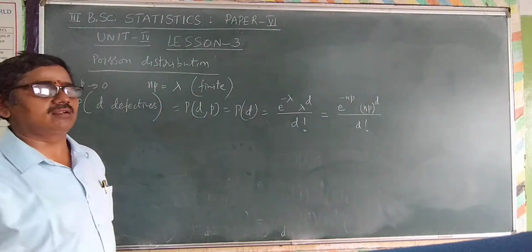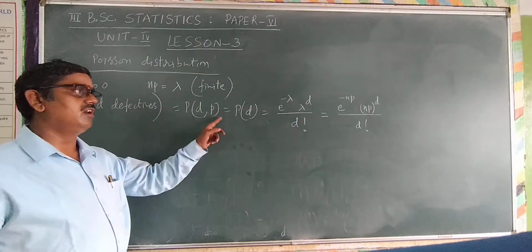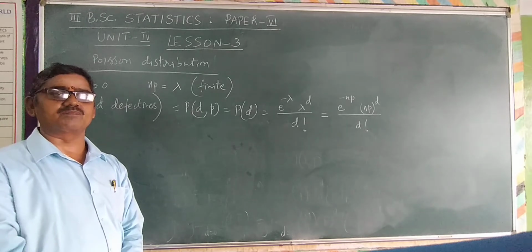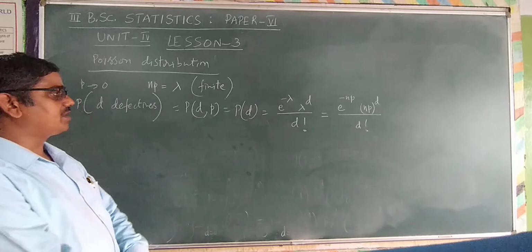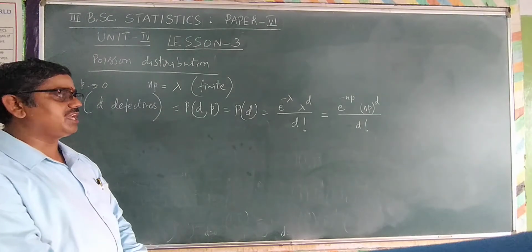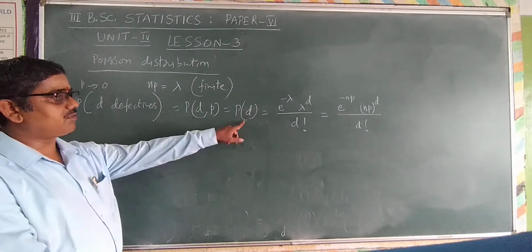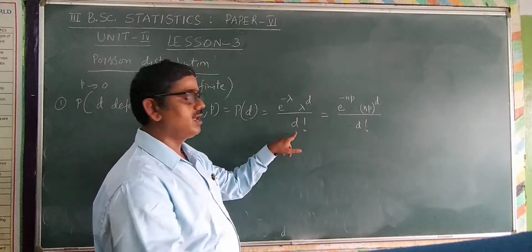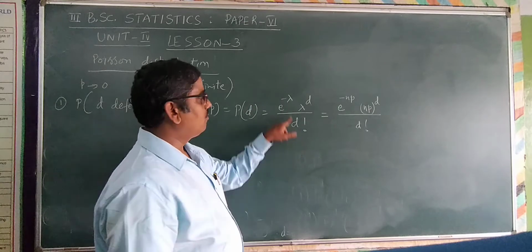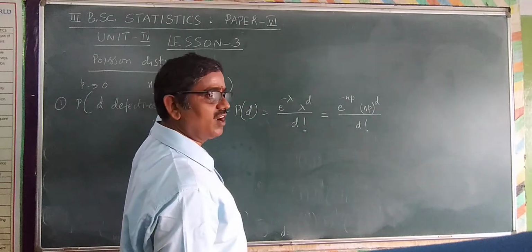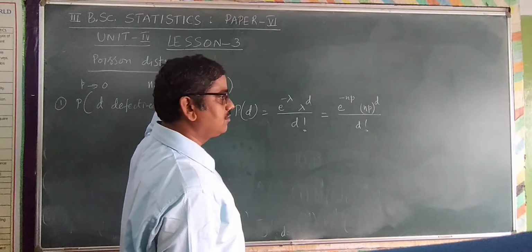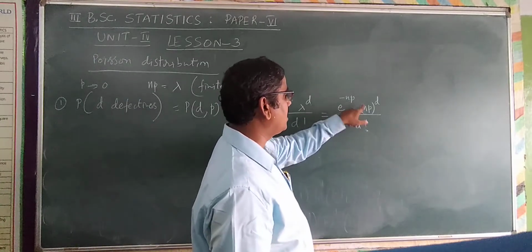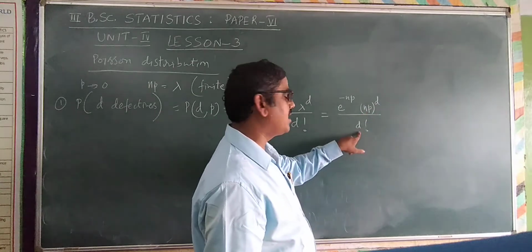Remember the formula. This is the fundamental, the first formula. The probability of getting D defective items, probability of D comma P, which is probability of D, is calculated by e power minus lambda, lambda power D by D factorial. Lambda is NP, as just specified in the limiting case, binomial to Poisson, so I am replacing with e power minus NP and NP power D divided by D factorial.